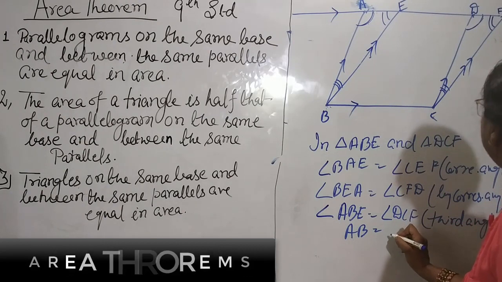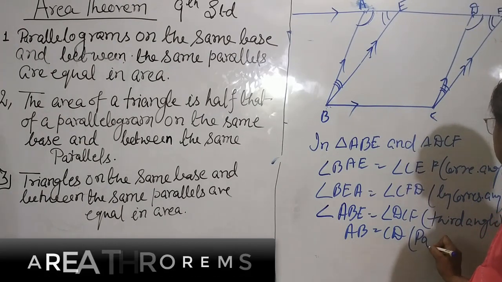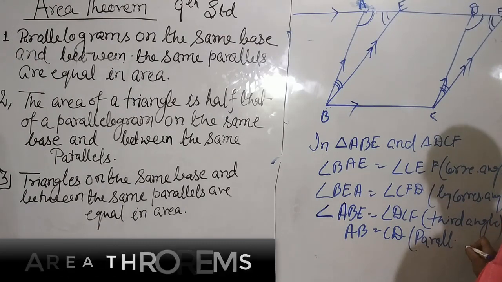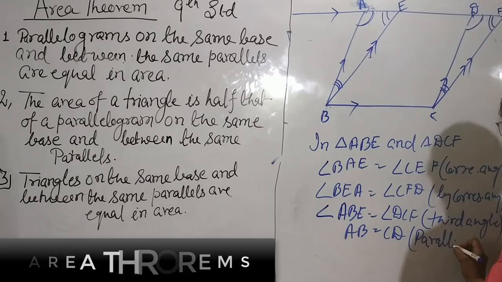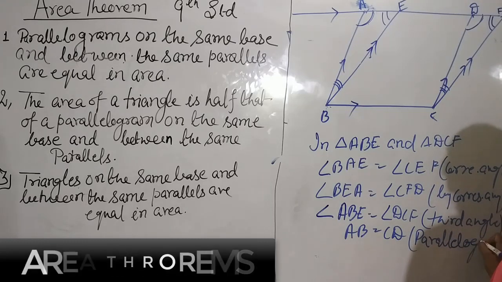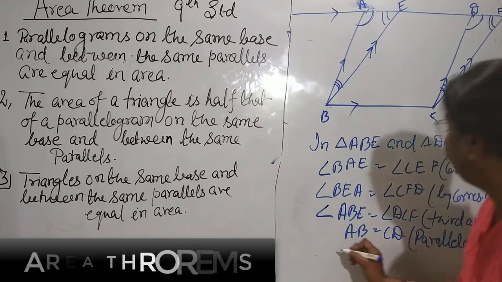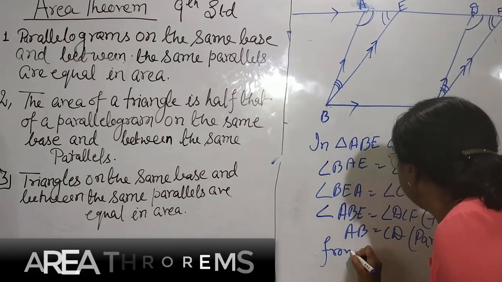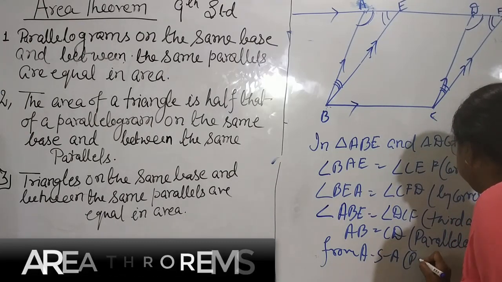AB is equal to CD because it is a parallelogram, both are equal. Now from ASA postulate,